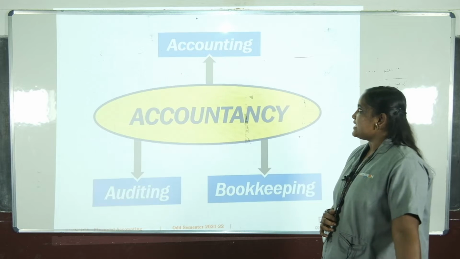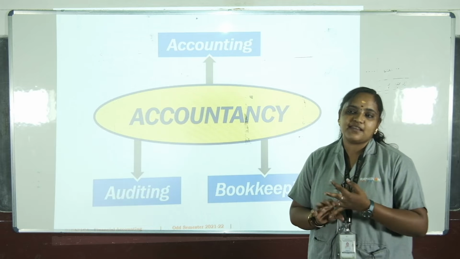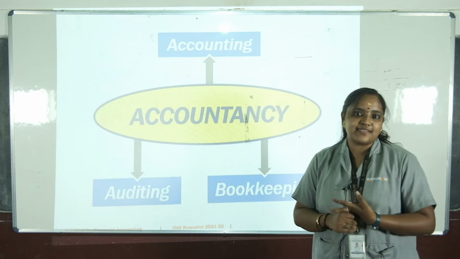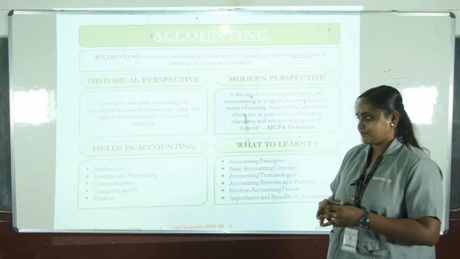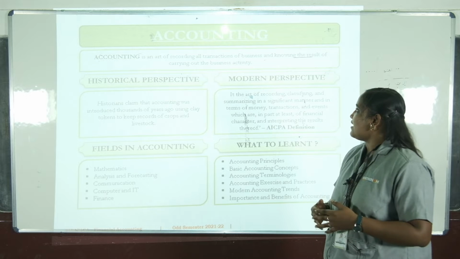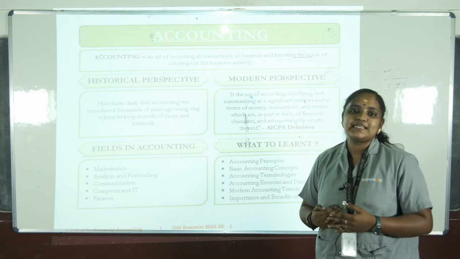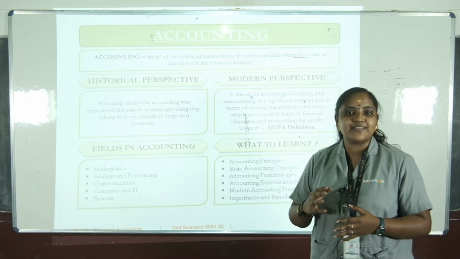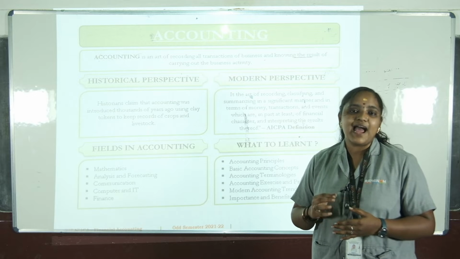Next, accounting is considered as two types. One is bookkeeping, another one is auditing. Bookkeeping records all the transactions which occur in the business entity. Accounting is an art of recording all the transactions of a business and knowing the results of carrying out the business. Whatever transactions appear in the business will be recorded under the business transactions, and that is called accounting.